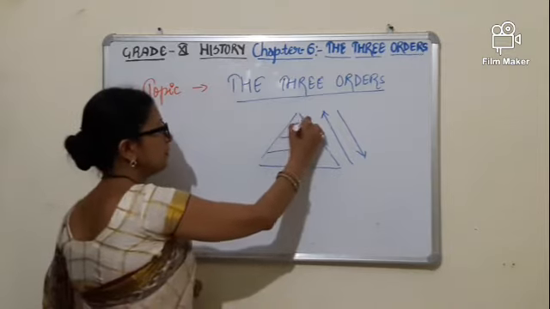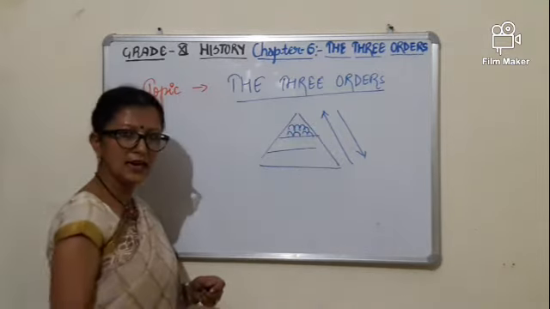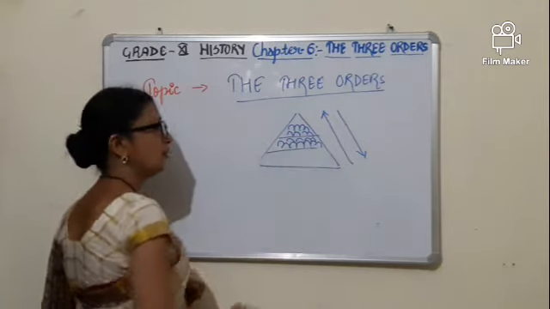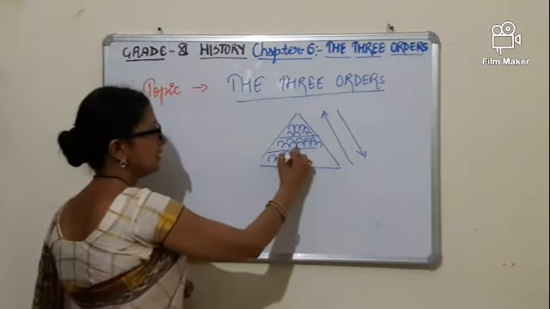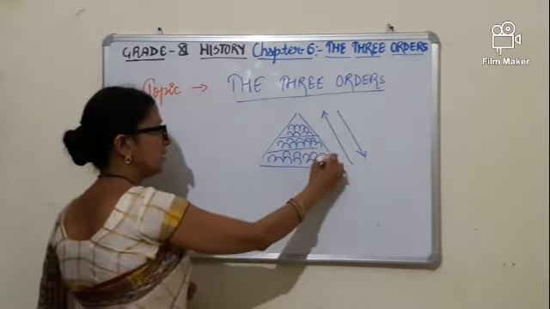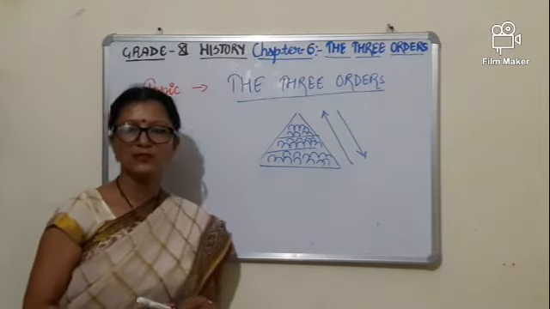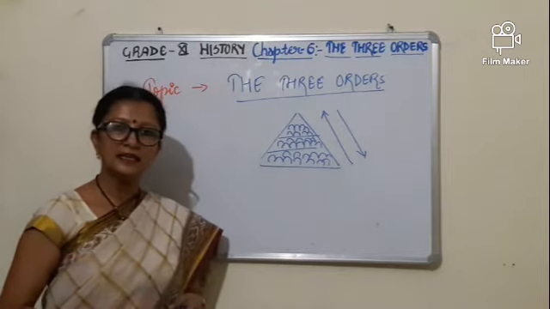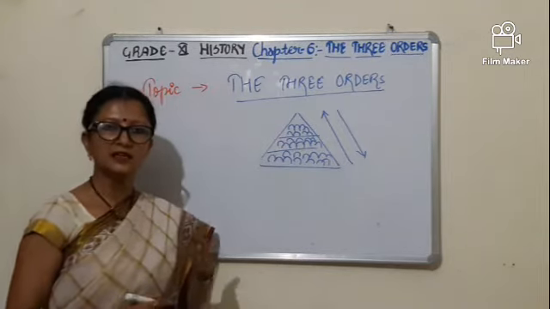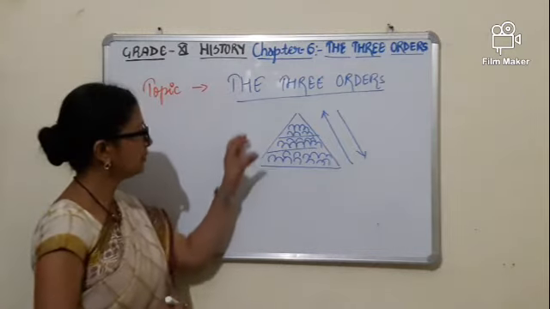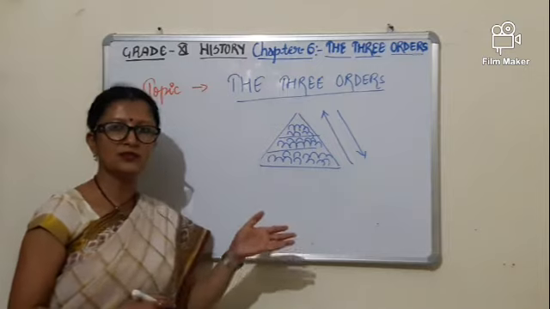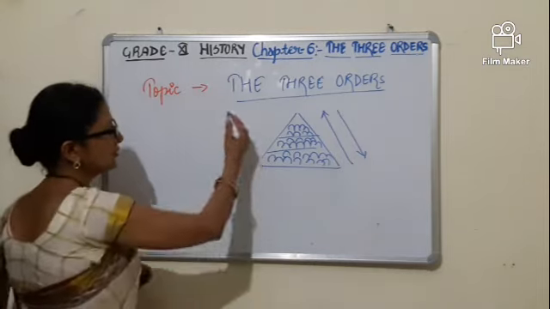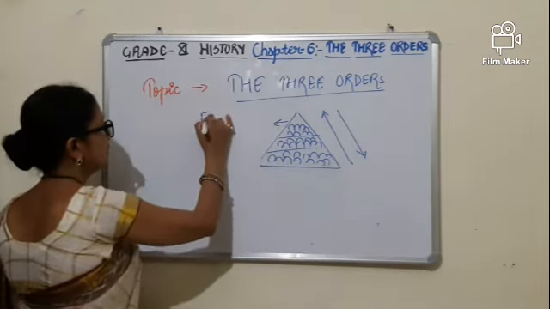So here is a group of people who used to worship, and there is another group of people who used to fight wars. Another group of people in the society used to do different work like farming and other occupations. Now, these bishops or priests of French society stated that these must be kept in a certain order. Means the members, on the basis of their work, must be kept in a certain order, so that they categorized them into the three orders. First order, they kept clergy.